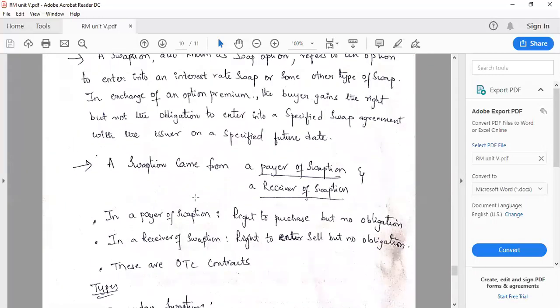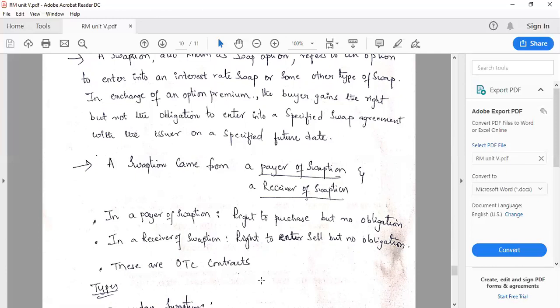Now, all these are over the counter contracts, as clearly mentioned. Swaps are over the counter instruments, and options are both standardized and OTC, exchange traded and OTC. In the features of options, we discussed that in earlier sessions. Options can be traded in both exchange and over the counter.